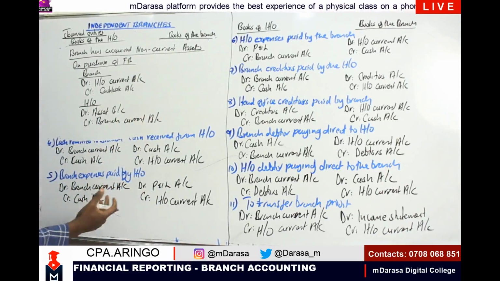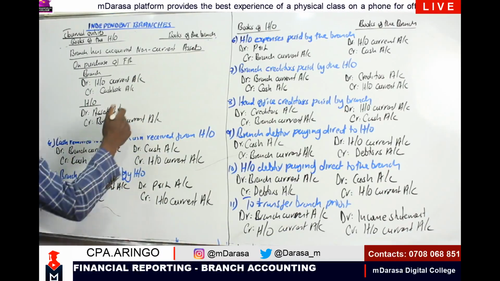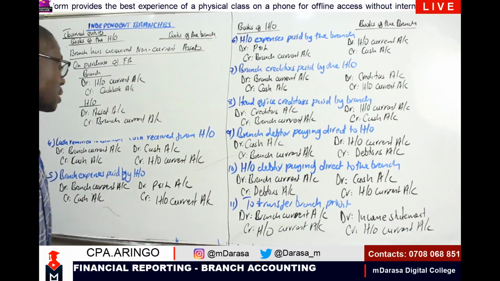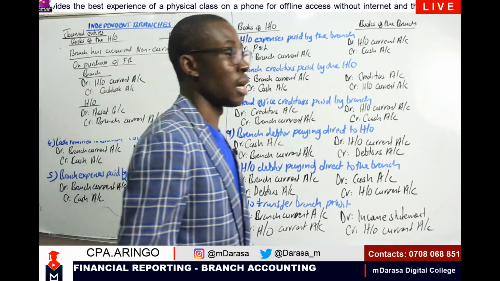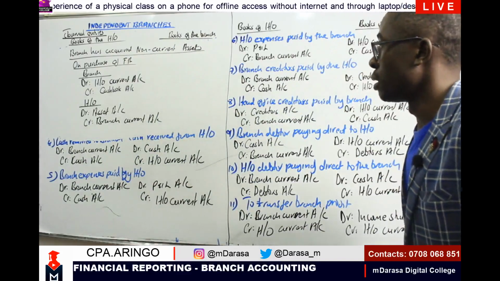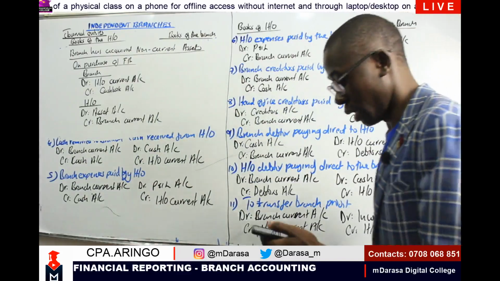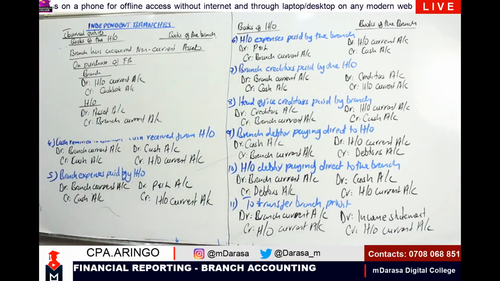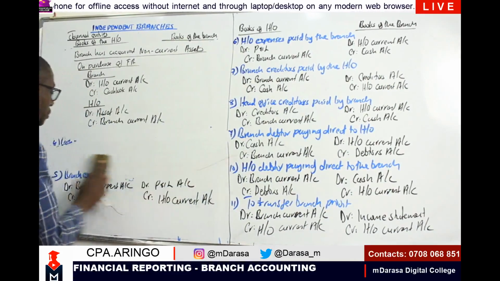Now, of course, in the books of the head office, they are going to record that asset account and therefore credit the branch account, meaning that it is as if the branch is owing us, right? So what about on depreciation, recording depreciation on the same? What will we be required to do?